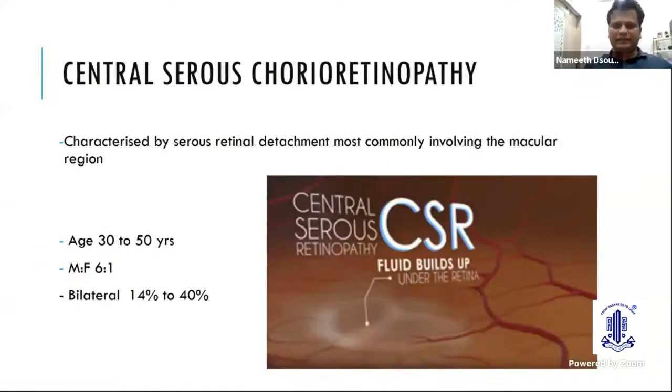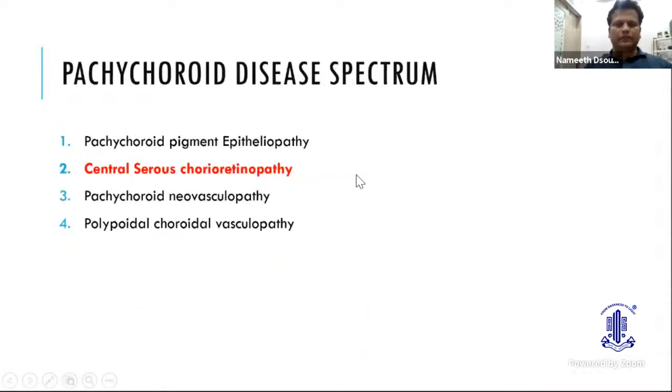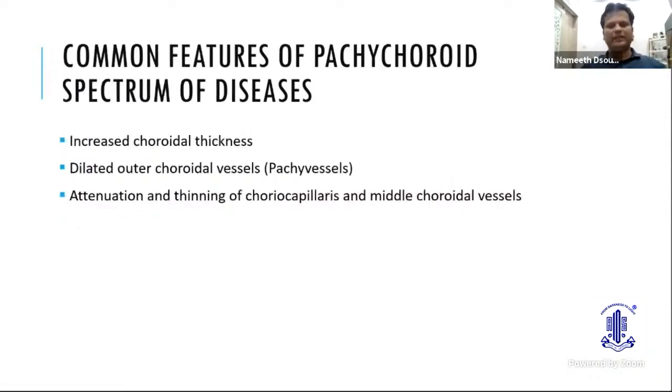It is characterized by serous retinal detachment, most commonly involving the macular area. It is commonly seen in youngsters between the age of 30 to 50 years. It has a male preponderance, and it is seen bilaterally in about 14 to 30% of these cases. It comes under the family of pachychoroid disease spectrum, and they share common typical features such as increased choroidal thickness, dilated outer choroidal vessels, attenuation and thinning of choriocapillaris and middle choroidal vessels.